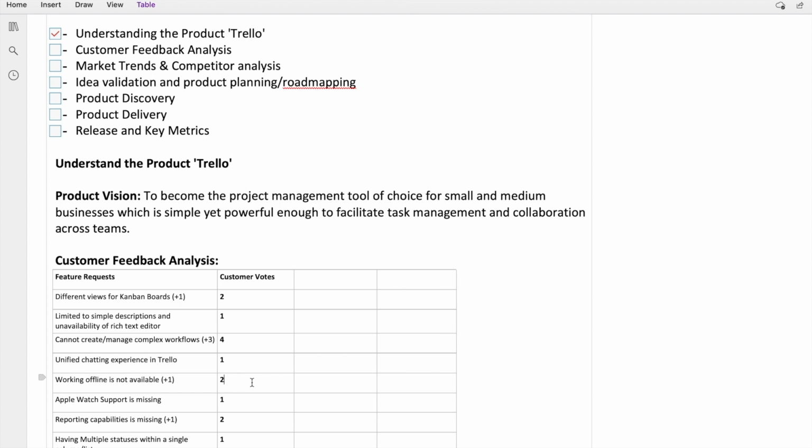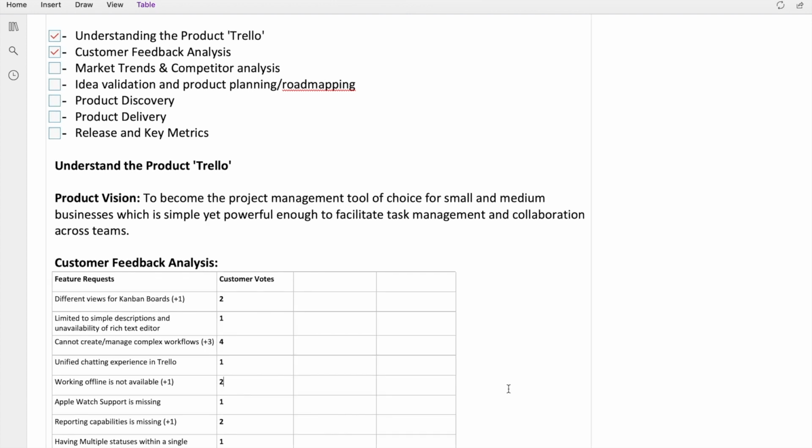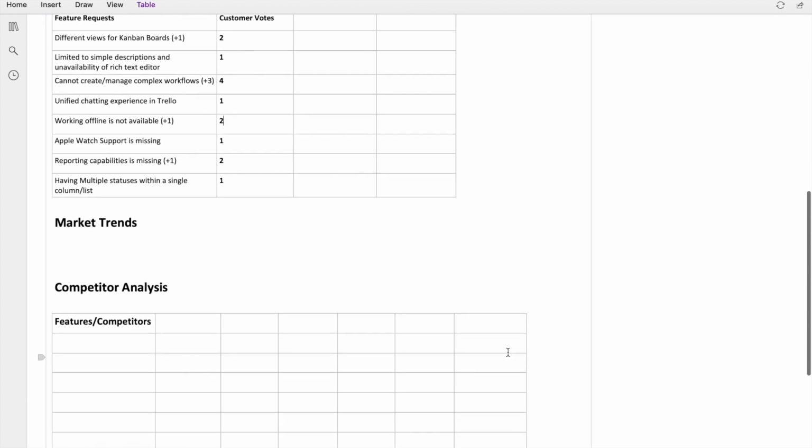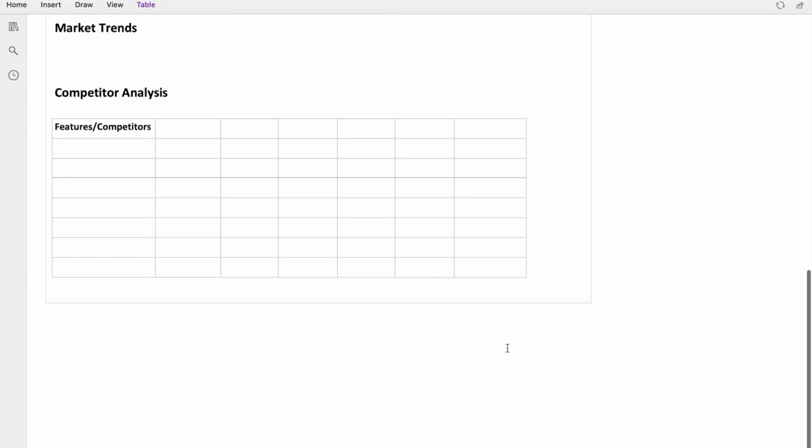Now we are done with customer feedback analysis. These ideas that we have collected will be a source of input for the product planning session that we will be having. Now note that these are just ideas and they have to be validated, which we will be doing in our product planning session. So now let's go ahead and study the market trends and do competitor analysis.